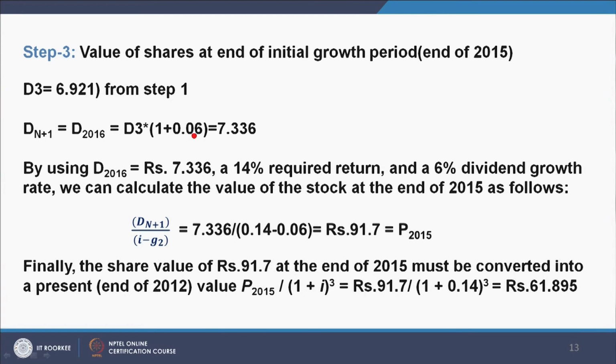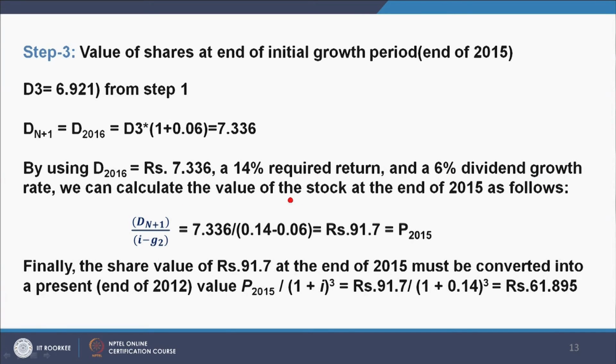So, we have taken the new growth rate 0.06, it is 6%, which comes out to be 7.336.